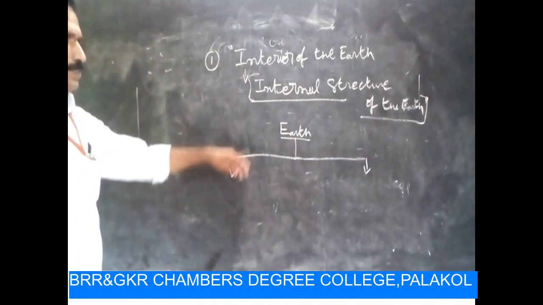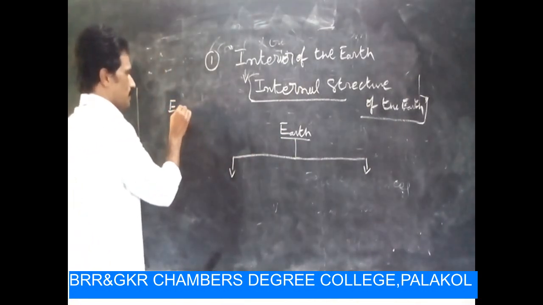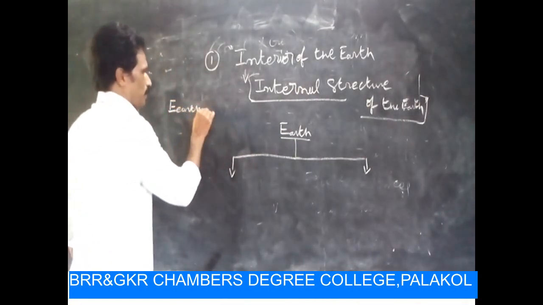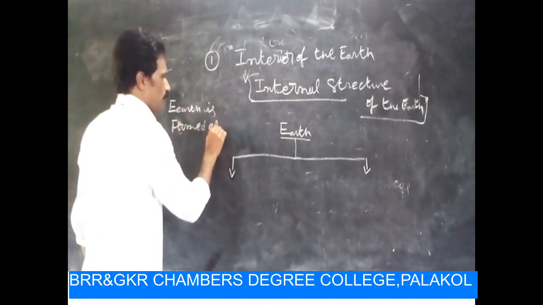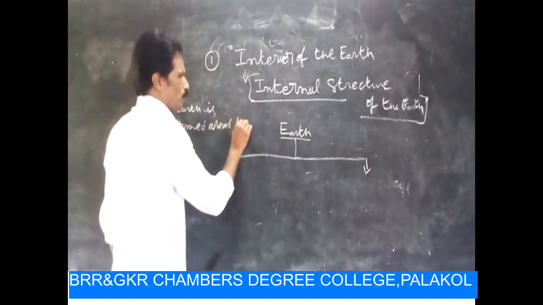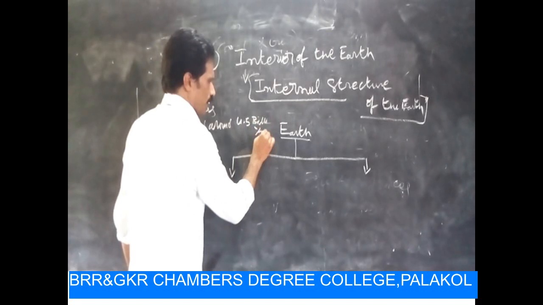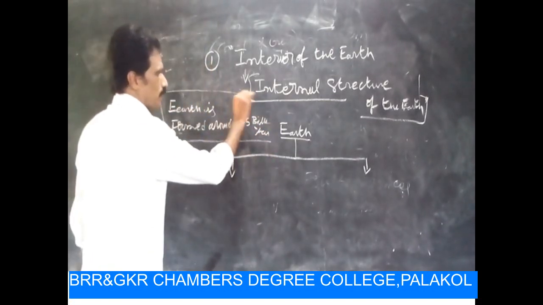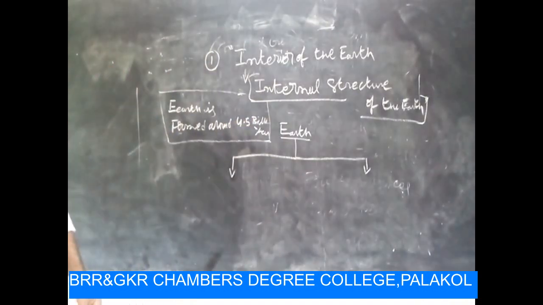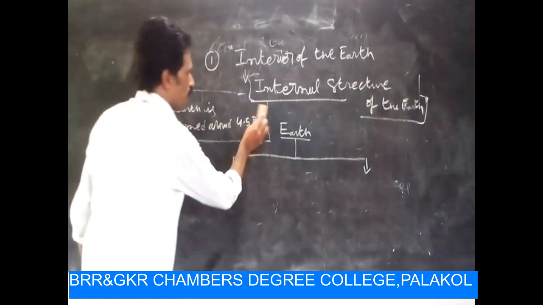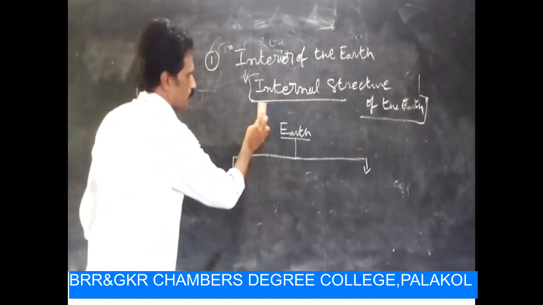Before going to the classification, Earth is formed around 4.5 billion years ago. So it is the biggest planet in the entire solar system.